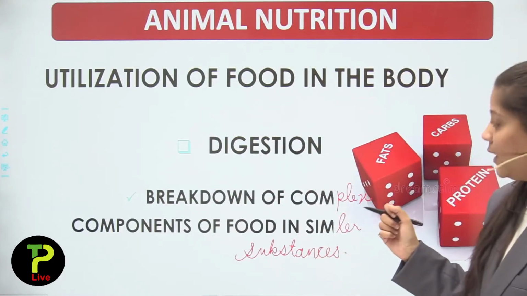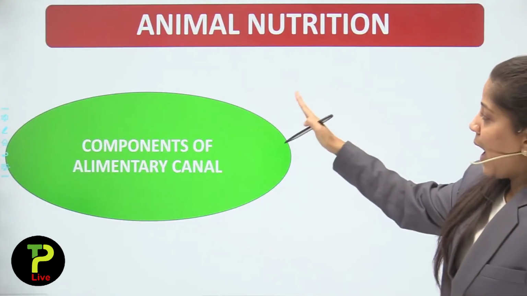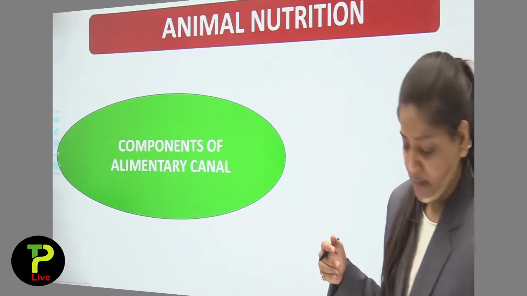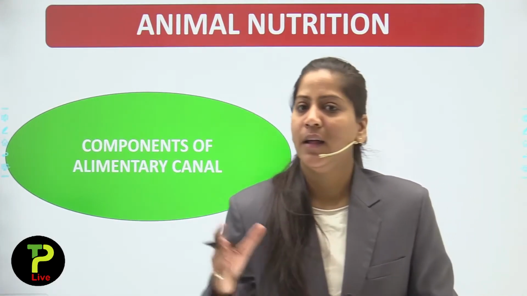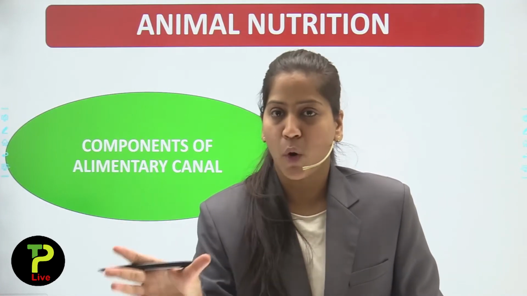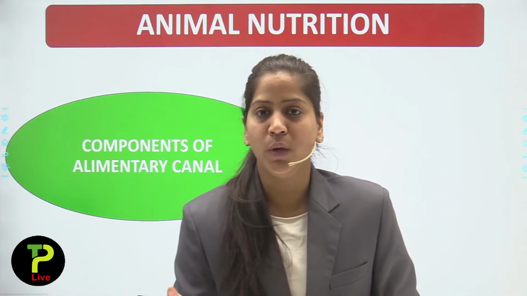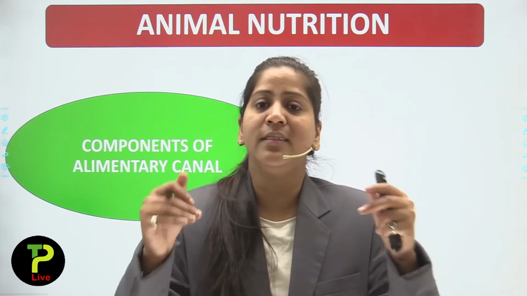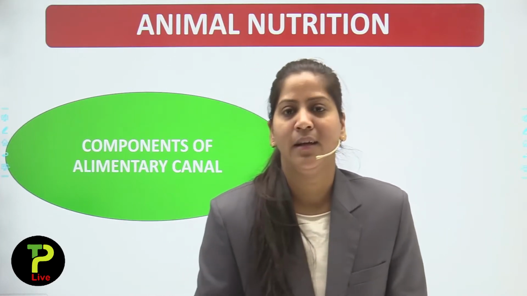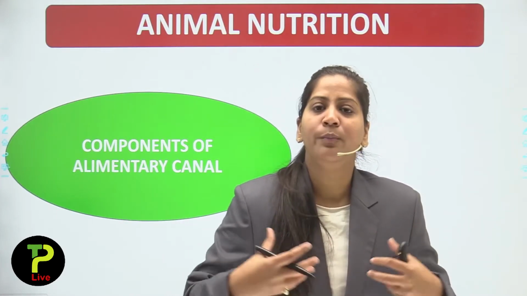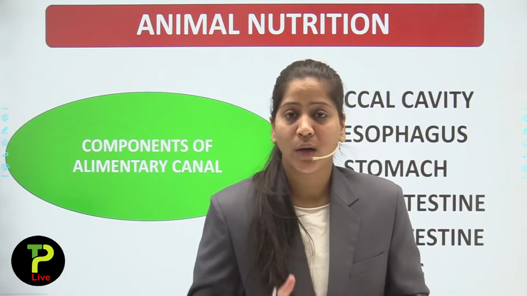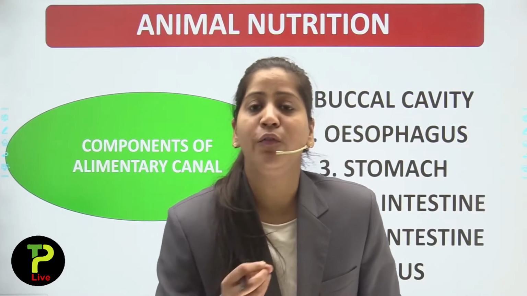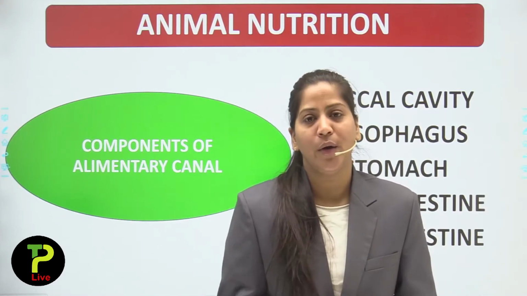Now let's move forward. Animal nutrition, how do they get nutrition? By the same processes as we have already discussed: after ingestion, or I can say after eating food, digestion comes, in which our food gets digested and we get nutrients from that food. So we have talked about digestion, and digestion happens with the help of the digestive system present in our body.